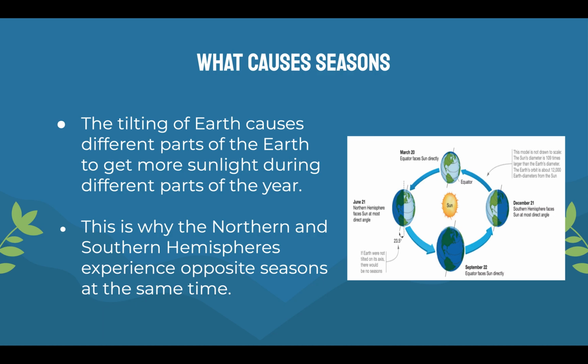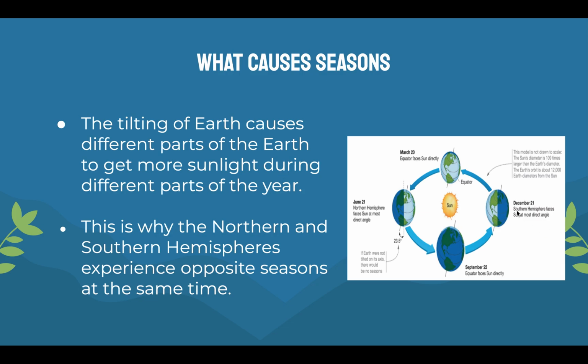So, what causes seasons? Again, as I mentioned before, the Earth is tilted. As you can see in this diagram, at certain points in the Earth's rotation, different parts of the globe are tilted towards the sun. That is what causes seasons. When your part of the globe is tilted towards the sun, you're receiving more direct sunlight, and therefore you are in summer.